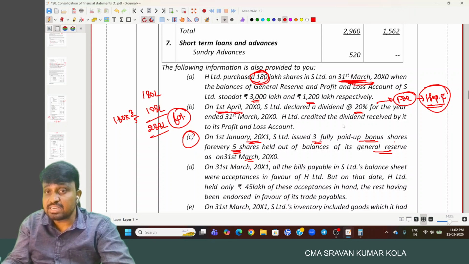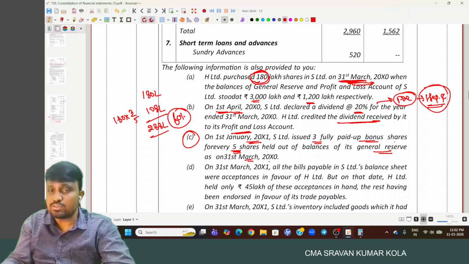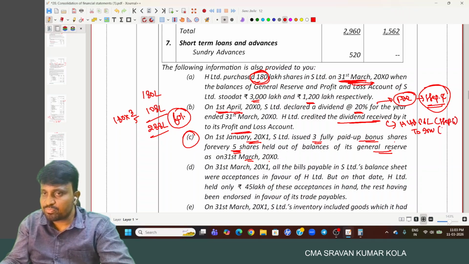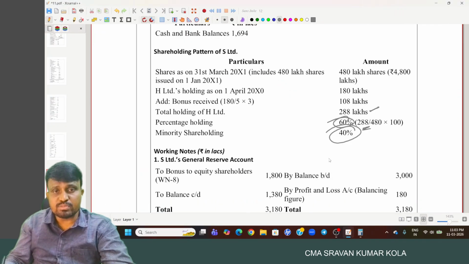But H Limited credited dividend received by it from profit and loss account. So wrongly credited to P&L. So we have to write the entry: H Limited profit and loss account debited to investment. H Limited profit and loss account means step 6, and investment means step 4.